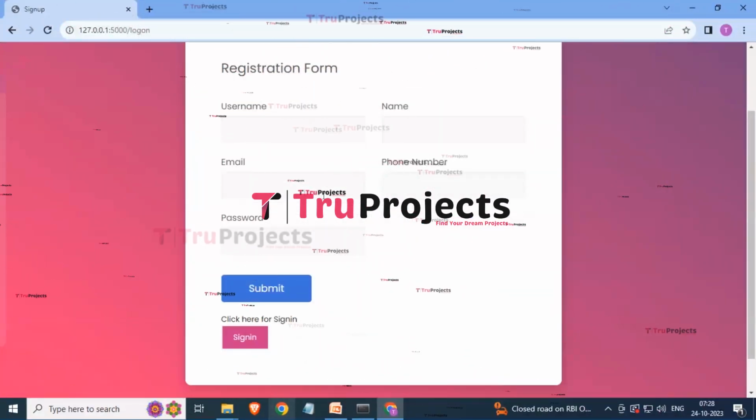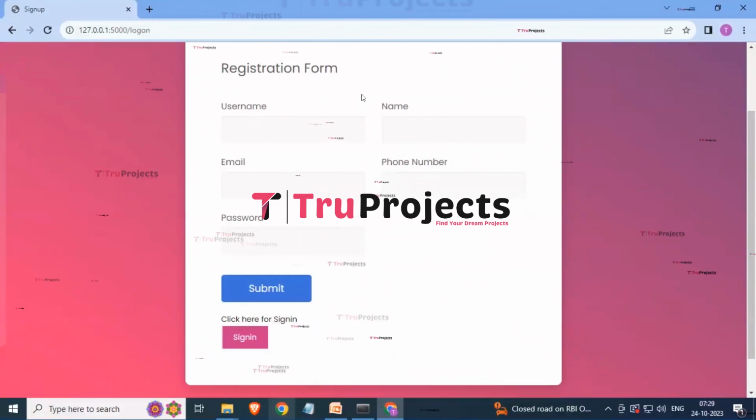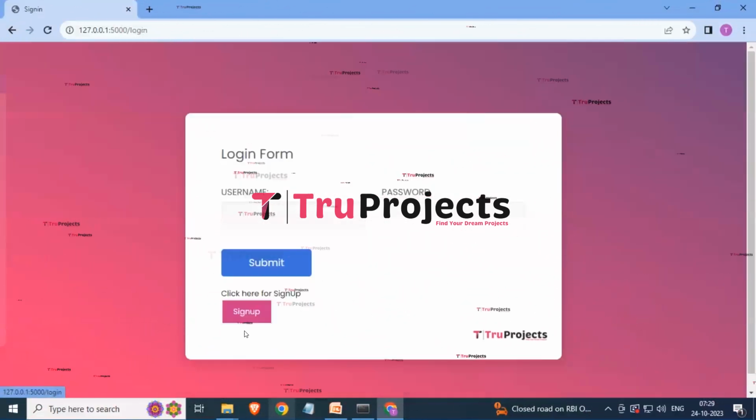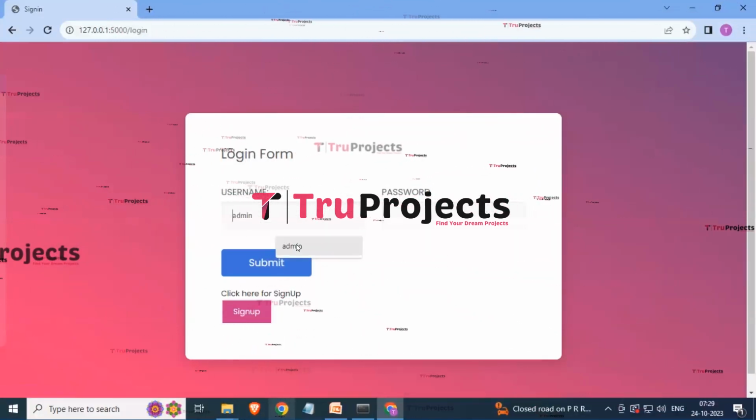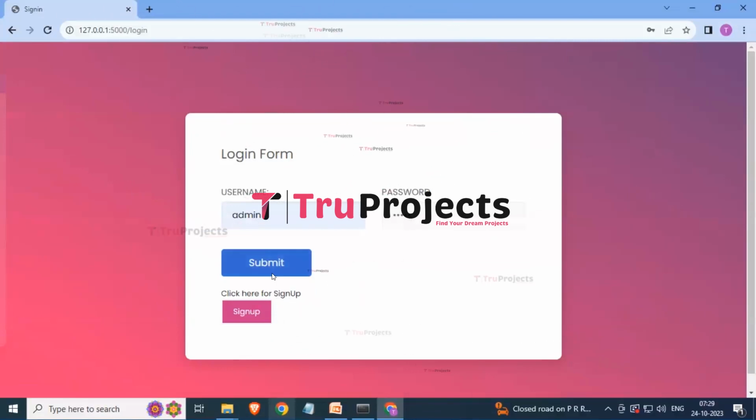Enter your username, name, email ID, phone number, and a password over here for doing registration. I have already done the registration, so I am clicking on the sign in button. Just enter the username and the password which you created while doing the registration and simply click on the submit button.